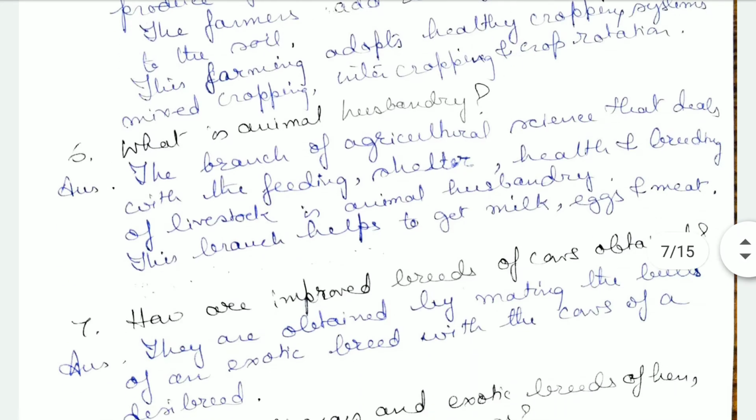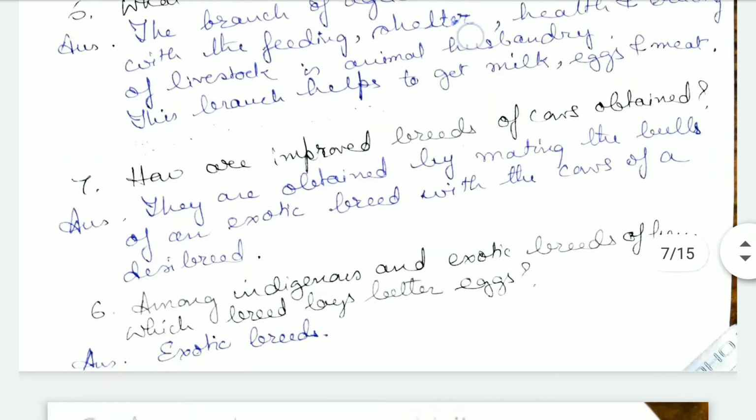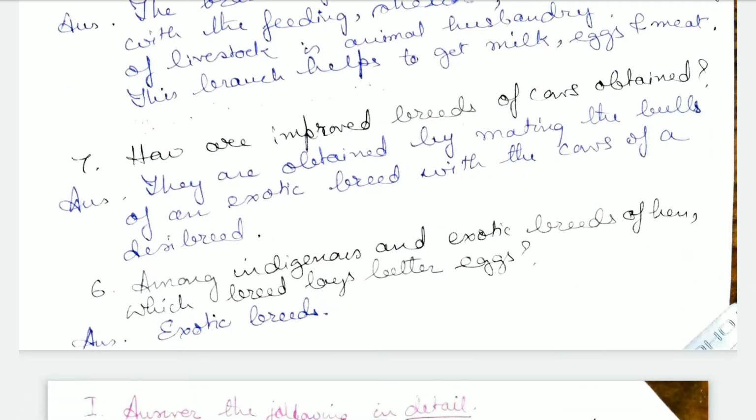Next, we come to what is animal husbandry. A branch of agricultural science that deals with the feeding, shelter, health, and breeding of livestock is known as animal husbandry. Now, this branch helps to get the milk, eggs, and meat. Now, how are improved breeds of cow obtained? By mating the bulls of the exotic breed and the cows of the desi breed. By mating these two types of breeds, we get crossbreed or improved breeds.